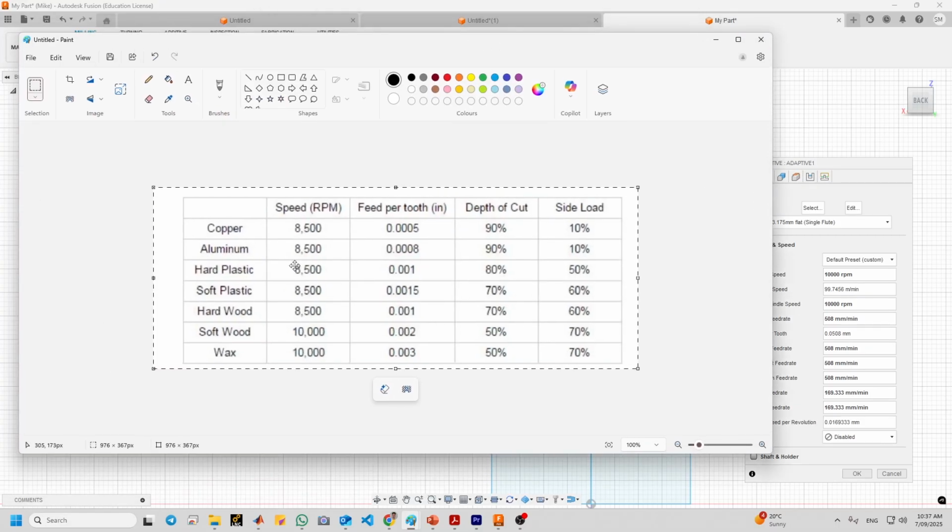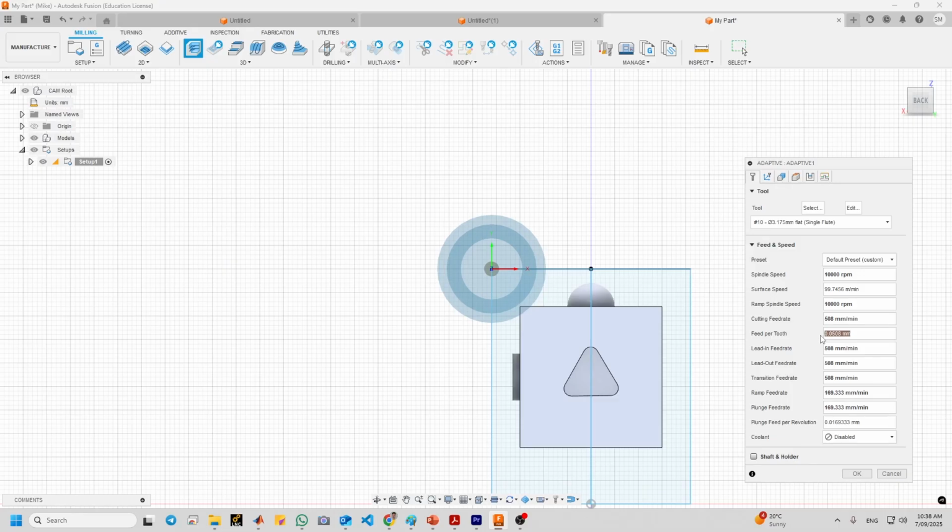So let me show you something else. These are for soft, with 10,000 as the RPM. You might ask, okay, why, what is 8,500 for? It is used for copper, aluminium, hard plastic, and hardwood. And feed per tooth is important, which is in inches, and when we convert it to millimeter, it will be 0.0508 millimeter.